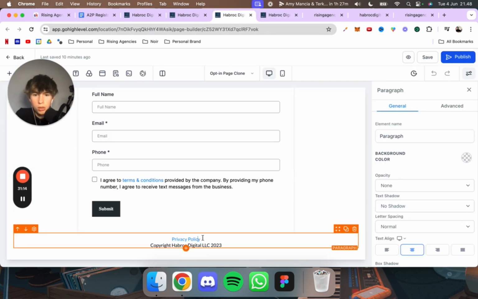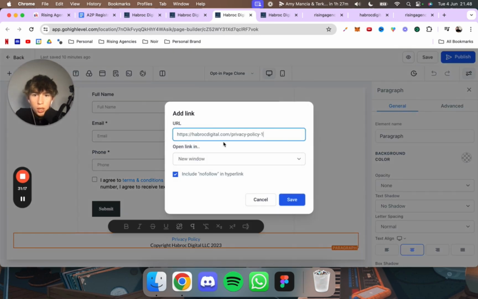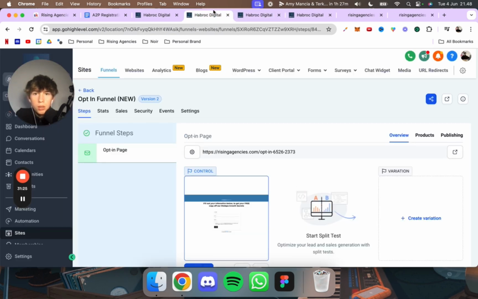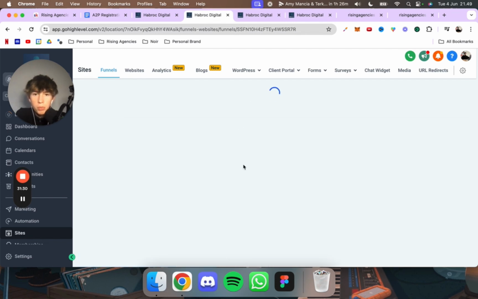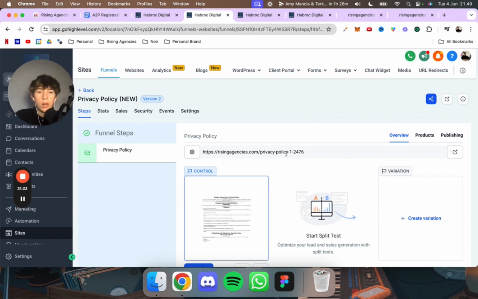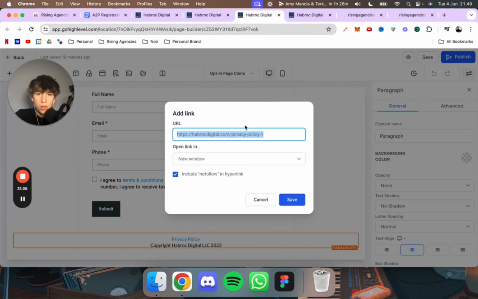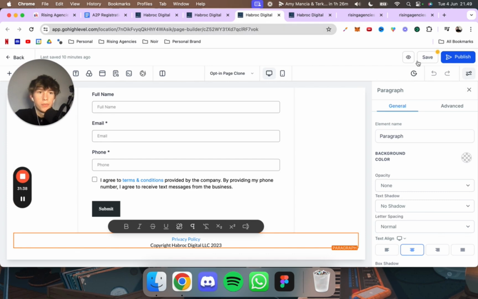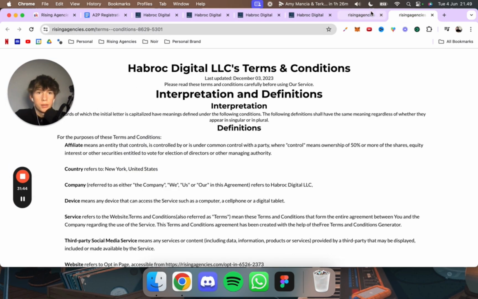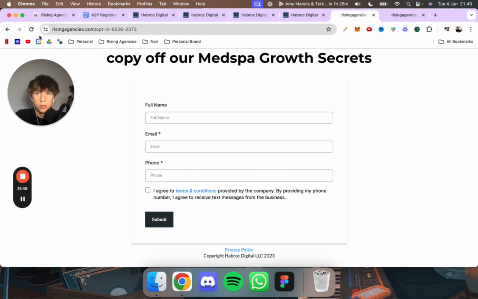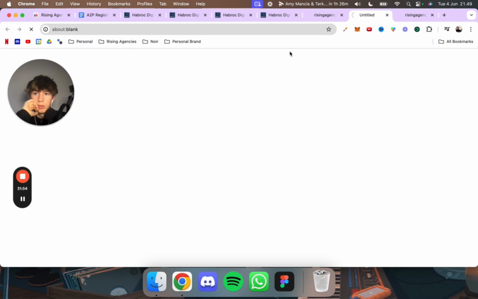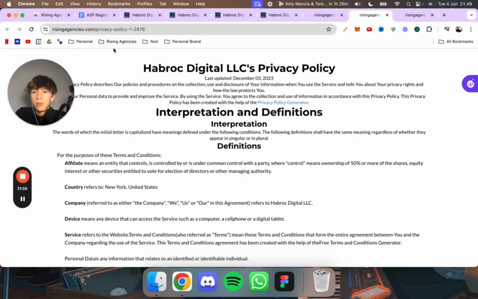First, let's see where it goes to. If we just mark everything, click on this. Okay, yeah, you see it actually took us to this. So what you want to do is actually go into your funnels. Right here, click back. And then you want to just take your privacy policy form. You can also fix this with custom values. And just click on this. Okay, click on save. Click on publish. And then it needs to reload real quick, but then you're basically done. Yep, now it works. Perfect.